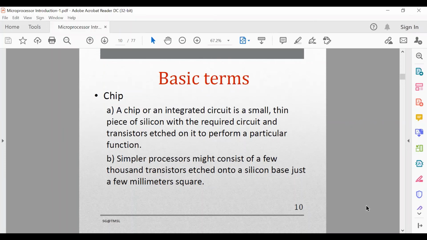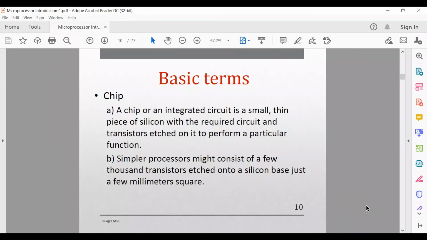With the help of this IC technology, the microprocessor came into the market, and the CPU, which was made of discrete components, is now made by the microprocessor IC. At that time it was called the microprocessor unit, or in short, MPU. So the discrete component based boards are replaced by the microprocessor IC.